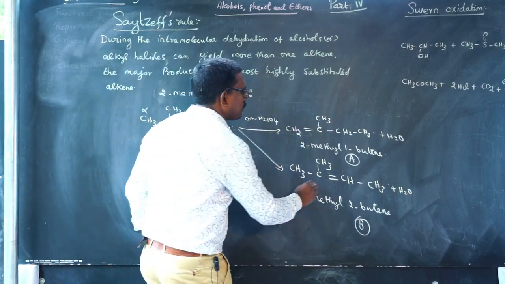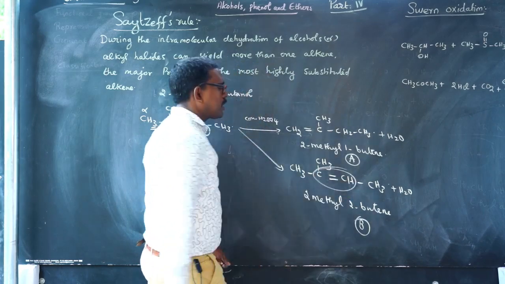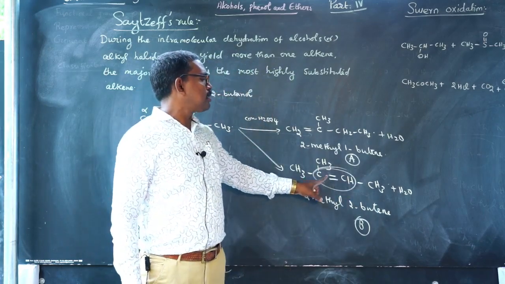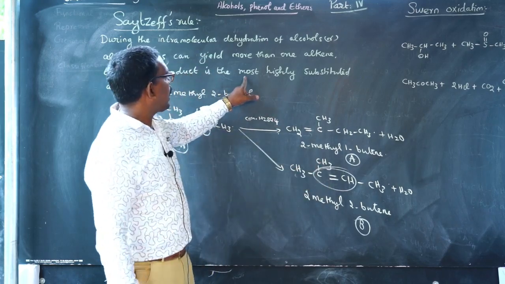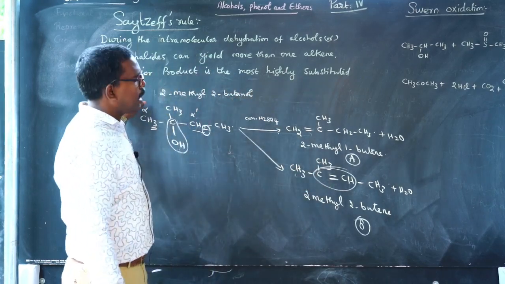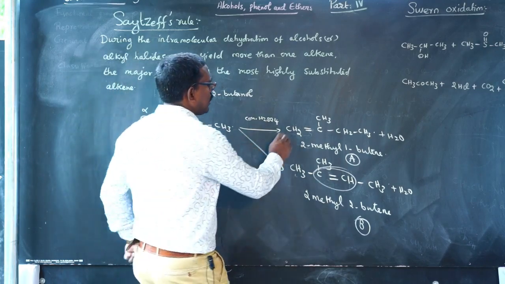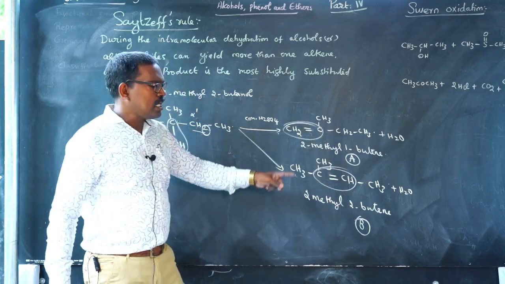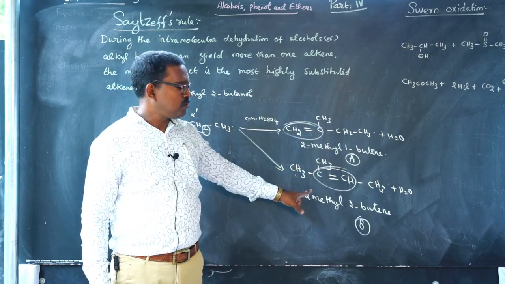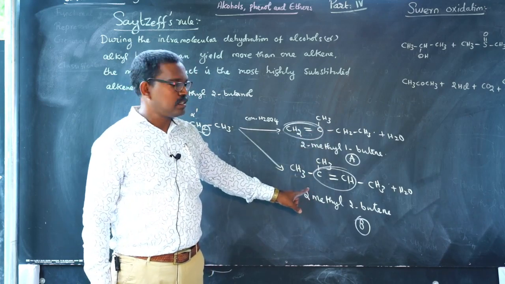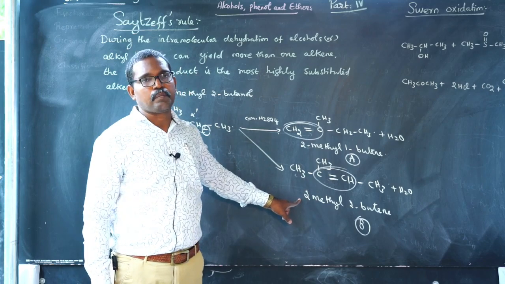Here the olefin is attached to the maximum number of alkyl substituents, so it is the highly substituted alkene, and in the other alkene fewer substituents are present. So you know which one is the major product. Compound B is the major product.